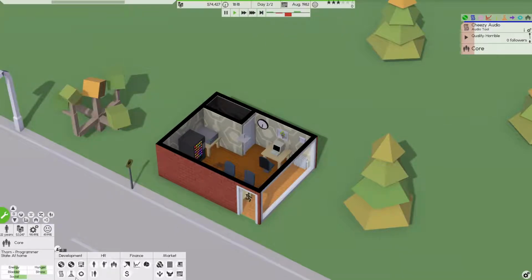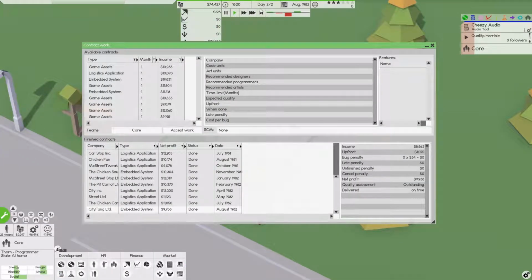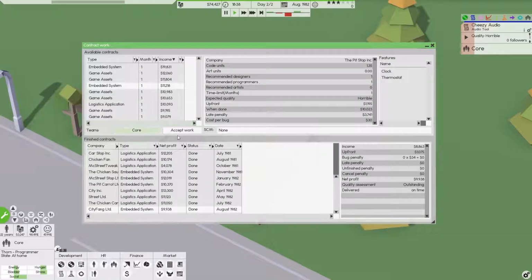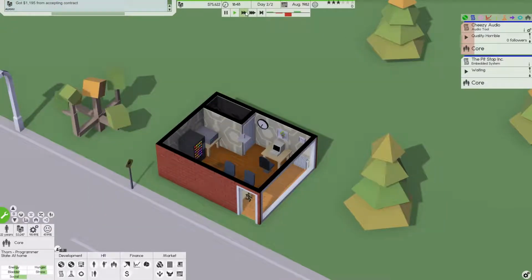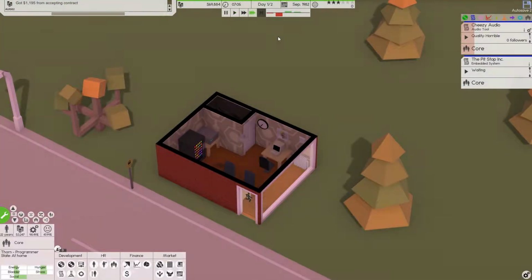So here we go. Let's see if we can grab another contract while the day's running out to the end. Embedded system, code units 1 through 5. Let's see what we got. Good income. Oh, an embedded system. Oh, do you think we could do that's a lot. Let's do that one. We'll grab this one. Let's see, we're going to do a clock and a thermostat for the pit shop. Here we go. We're going to accept that work. That'll start tomorrow when everyone comes in. Let's let this rock and roll.